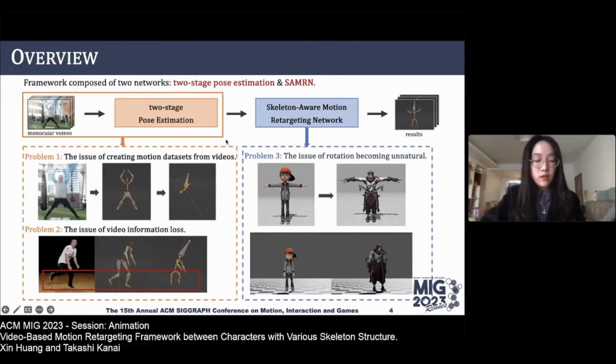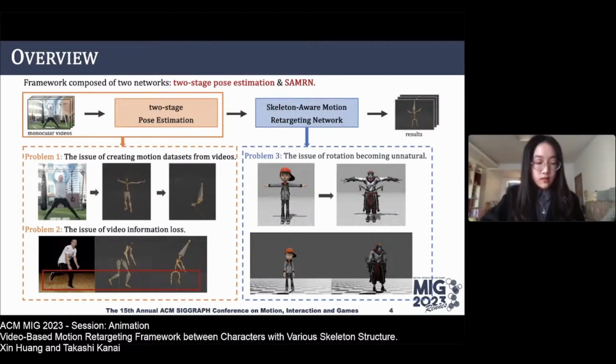So we propose a framework composed of two networks to handle data extracted from videos. This involves extracting motion data from videos using two-stage pose estimation and then feeding it into the skeleton-aware network to generate retargeting results. However, our experiments identified three problems. First, the extracted motion data often contains noise and its data structure may not be compatible with the retargeting network, leading to a failure in reconstructing the extracted motion data.